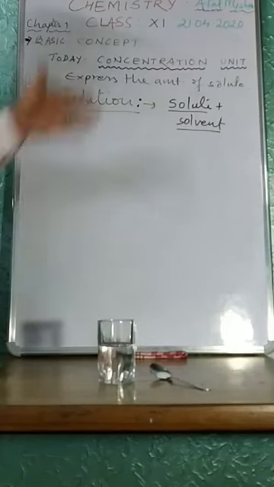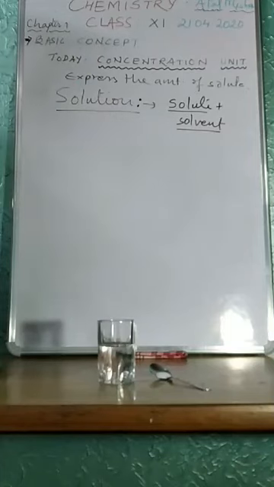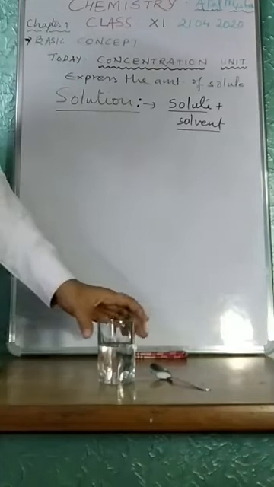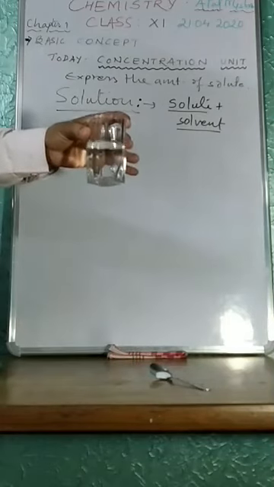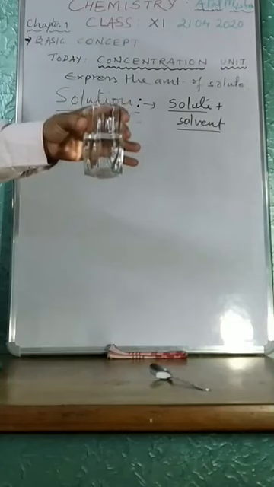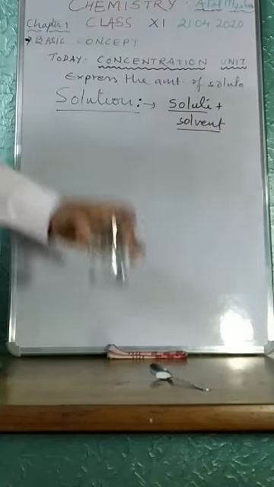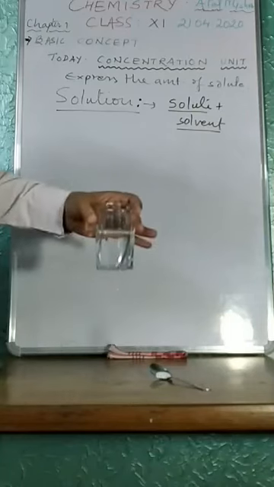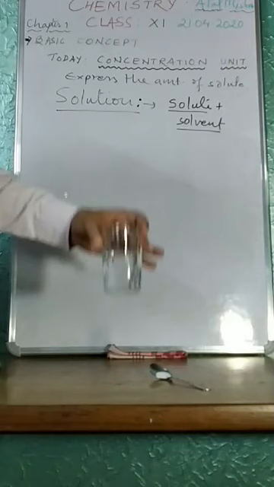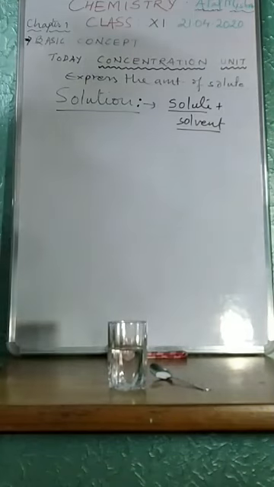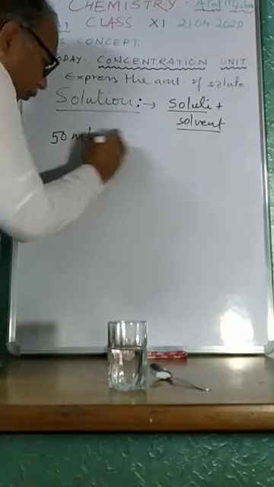So before moving to the concept and the units which I am going to cover today, this is the beaker in my house, I can say this is a beaker. Of course it is a tumbler, but I can consider it as a beaker. And I have taken some 50 ml of water in this. This is around 50 ml of water. So this beaker contains 50 ml of water.